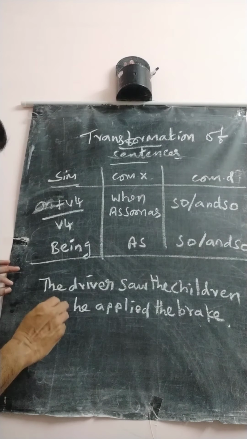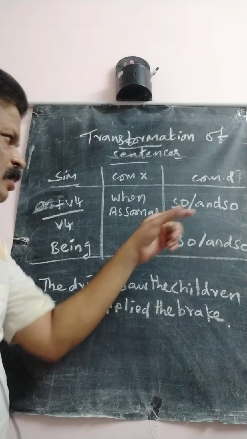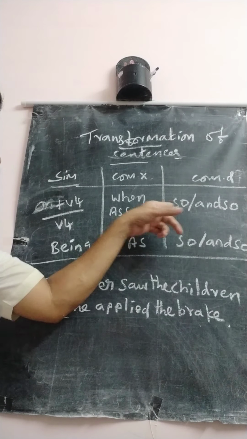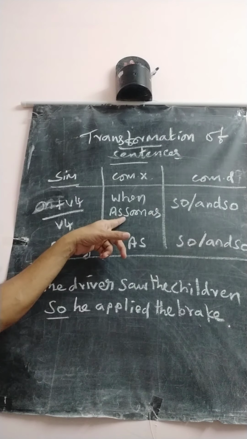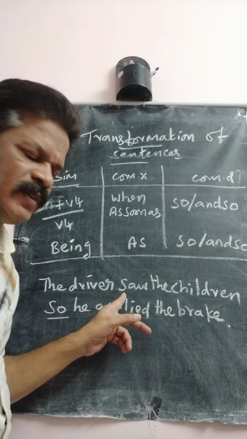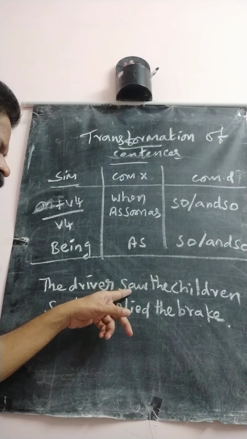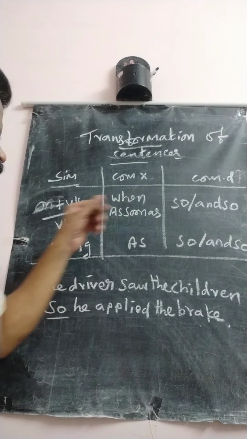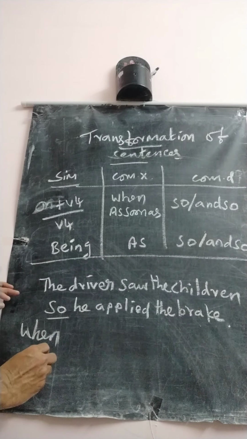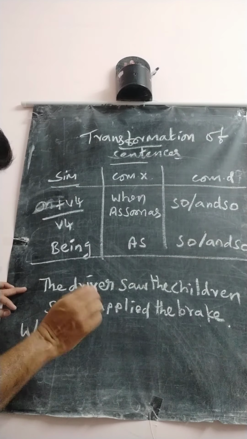Just now I asked you to change this into a complex sentence. Here you find the main verb, so you use here when or as soon as. If you find a be form verb, am, is, was, were, you can use as. You see here saw, so you use when. To change this into a complex sentence, when, you write as it is. Just remove this so only.